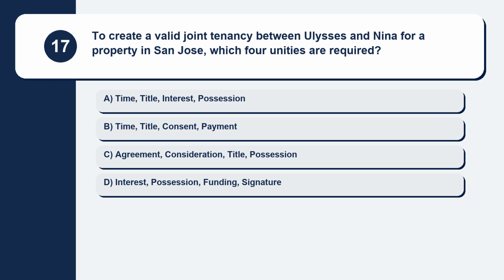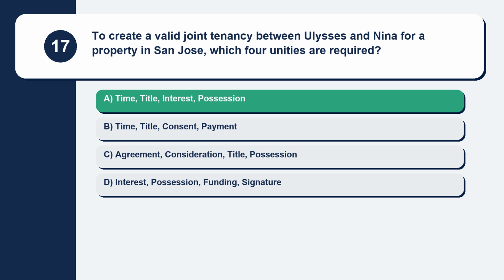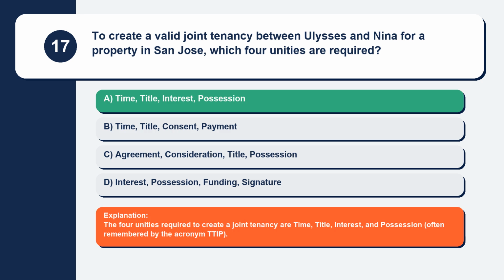Question 17. To create a valid joint tenancy between Ulysses and Nina for a property in San Jose, which 4 unities are required? Here are your options. Option A, time, title, interest, possession. Option B, time, title, consent, payment. Option C, agreement, consideration, title, possession. Option D, interest, possession, funding, signature. The correct answer is option A, time, title, interest, possession. Explanation: the four unities required to create a joint tenancy are time, title, interest, and possession, often remembered by the acronym TTIP.